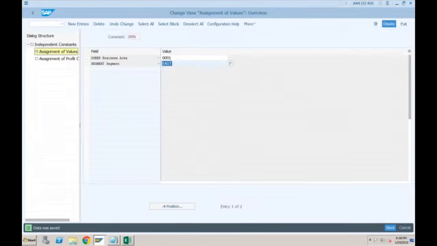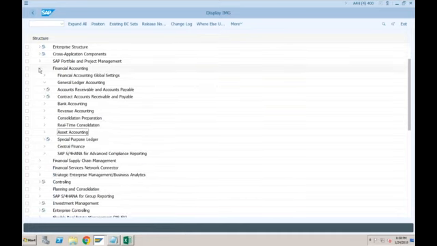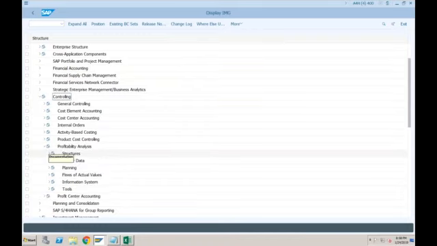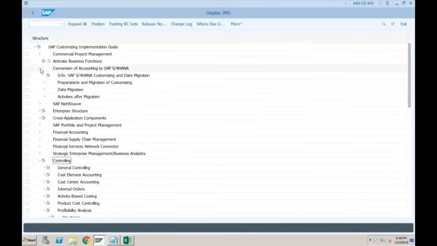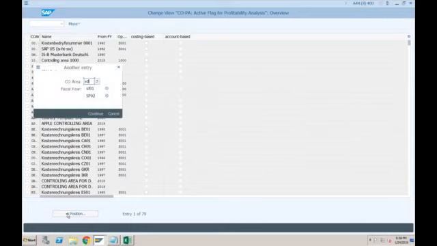Let me just verify whether we completed all the configurations or not. So in controlling, we created the operating concern, and then we assigned that operating concern to our company code or controlling area. And then in this conversion cockpit for controlling, activate account-based profitability analysis. So for our controlling area SF01, we activated account-based.